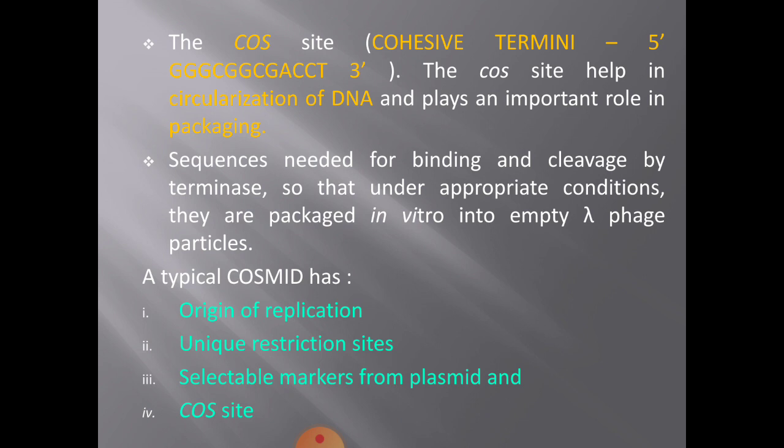Okay. Now, a typical cosmid should have one ori of replication because autonomous replication is needed. Then it should have unique restriction sites. Then it should have selectable markers from plasmid, and the COS site. Alright. So, these are the 4 requirements that a typical cosmid vector should have.